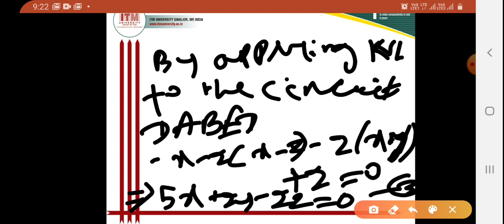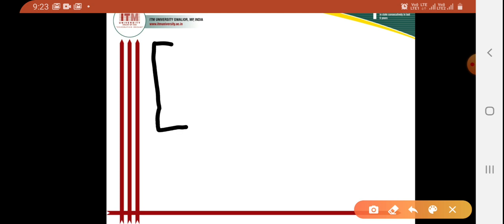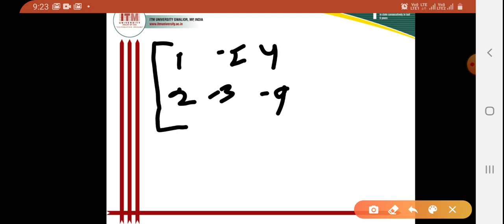From these three equations I can write the matrix equation as 1, minus 2, 4, then 2, minus 3, minus 9, then 5, 2, minus 2. Clear?